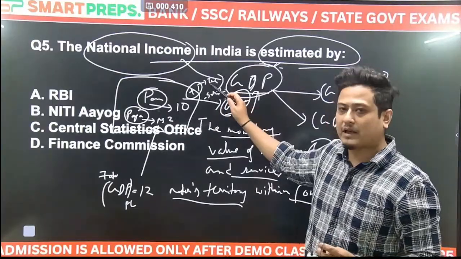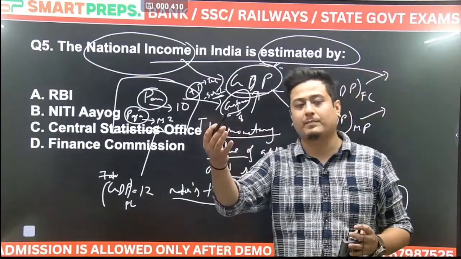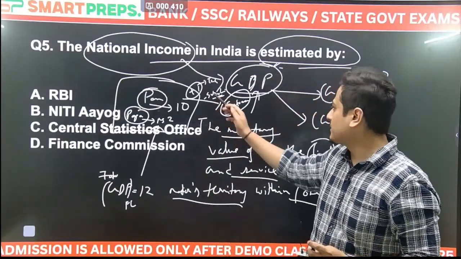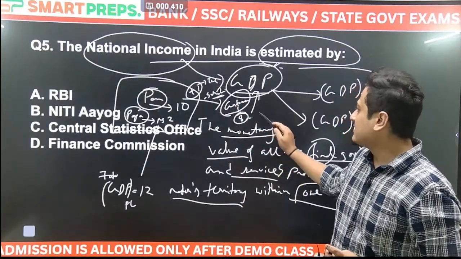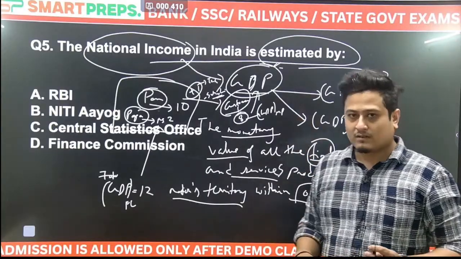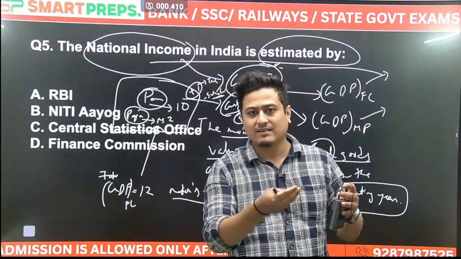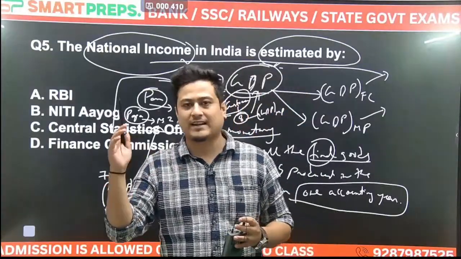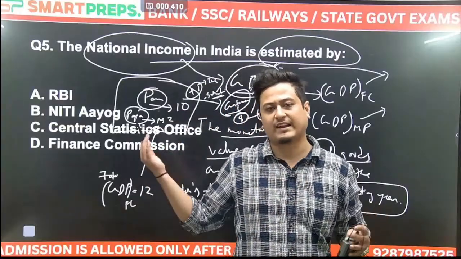That means it should have been 11 rupees. But since the government is giving a subsidy of 3 rupees, we are getting the product at a price less than 3 rupees. So if it was supposed to be 11 minus 3 rupees subsidy, we are getting at 8. Now this will be known as GDP at market price. मतलब मार्केट में कितना दाम है इसका? टैक्स ऐड करके और सब्सिडी को, टैक्स मीन्स इट विल बी एडेड, सब्सिडी मीन्स इट विल बी डिडक्टेड. 10 रुपए का पेन है, 1 रुपए का टैक्स लग गया, 11 हो गया. 3 रुपए का गवर्नमेंट सब्सिडी मिल गया, 3 रुपए कम हो गया, वी आर गेटिंग एट 8 नाउ.